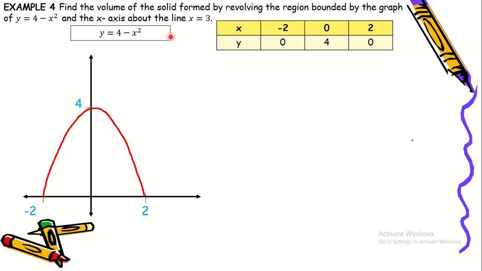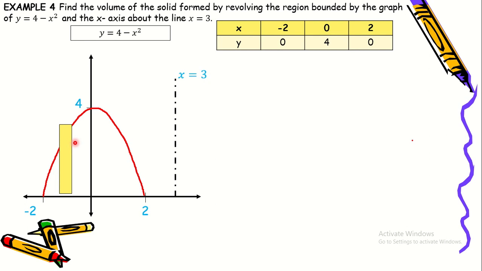Okay, and then ang sabi dyan, the axis of rotation will be about the line x is equal to 3. So nandyan yung x is equal to 3 natin. So ibig sabihin dyan siya iikot. So, yan yung cylindrical shell natin. Okay, nag-draw tayo ng sample rectangle that generates a cylindrical shell.